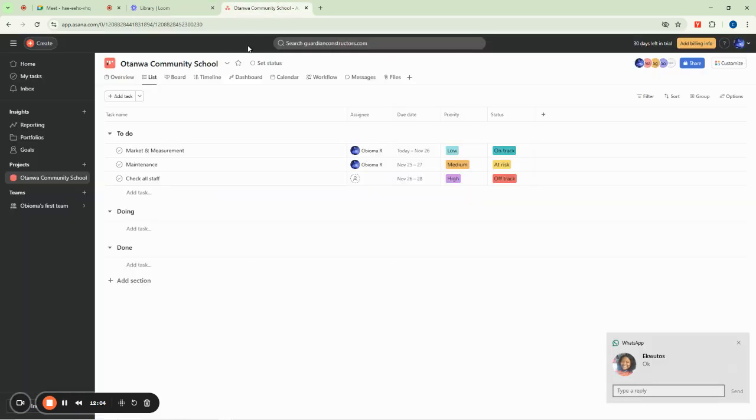Okay, so right here now we are going to do this as we are supposed to. The other day we created our tasks based on the stages of the work we are doing. So today we are going to do it based on what we are doing. So let us assume that we are to supply these people uniforms. So we can say uniform for Otanwak Ward Community School, right? So this is now our project or our contract that we are working on, right?